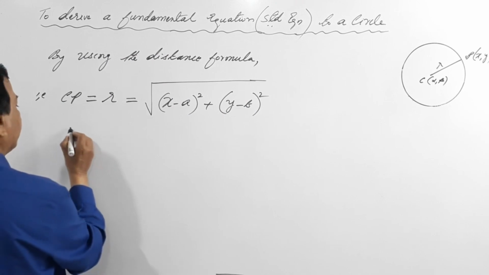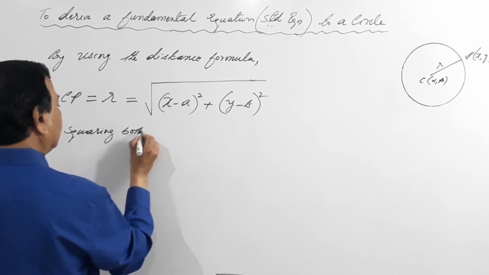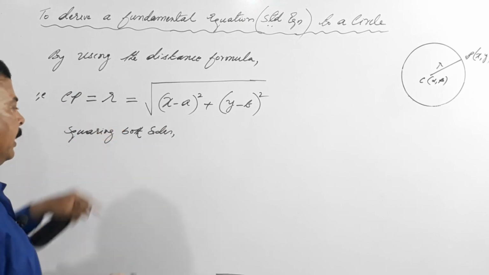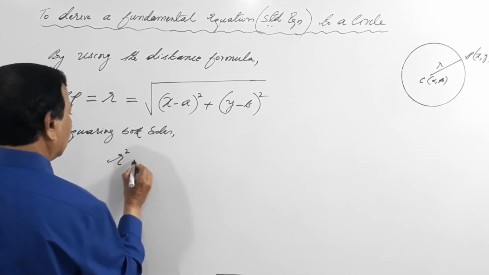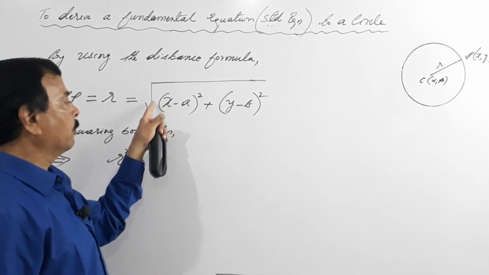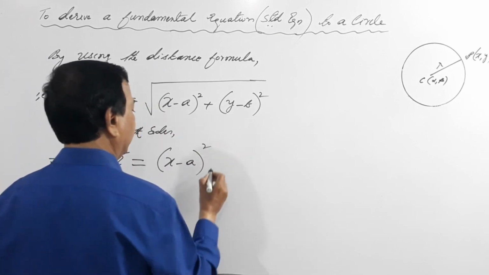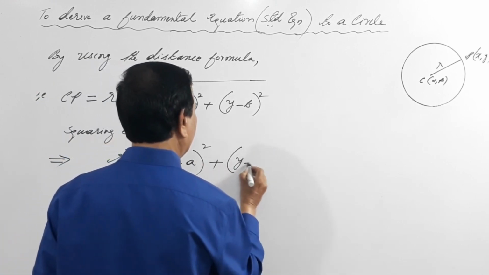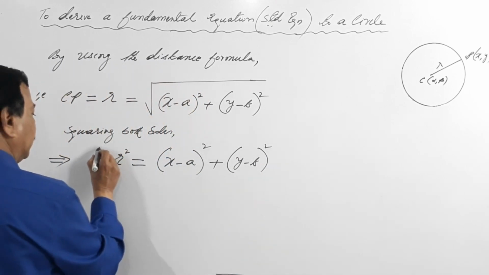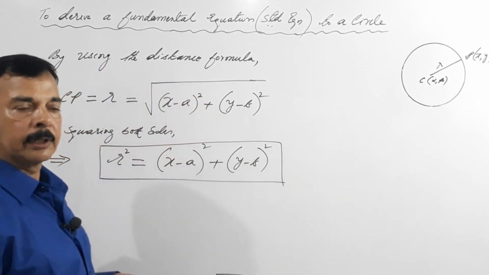So squaring both sides, what happens? This becomes r square equals, the square root vanishes, and I am left with x minus a the whole square plus y minus b the whole square. This is the fundamental equation to a circle.